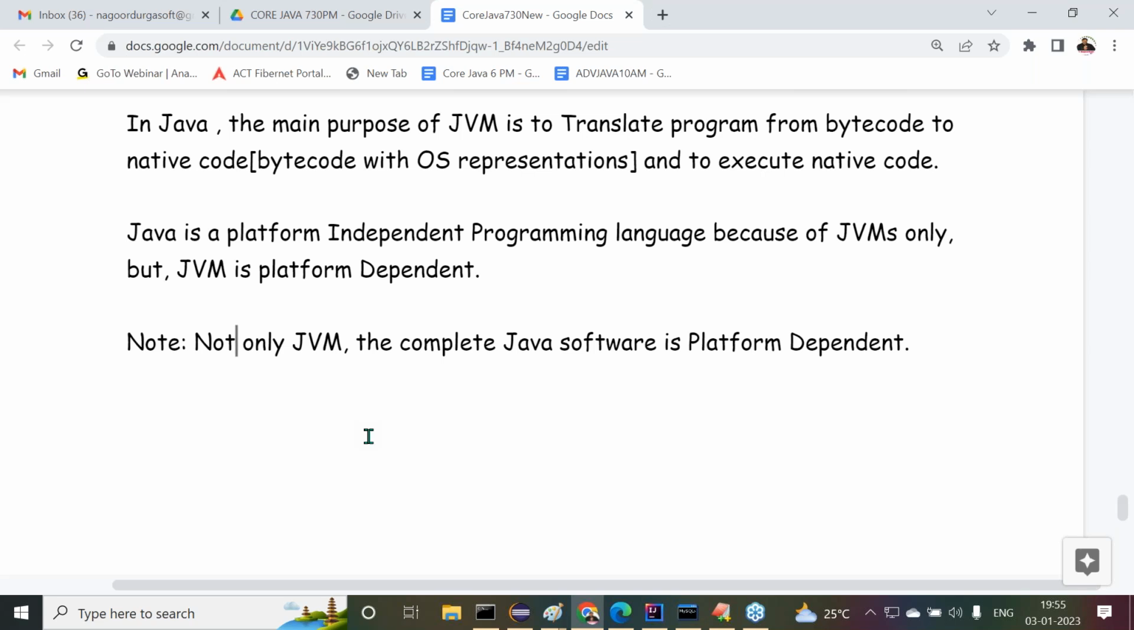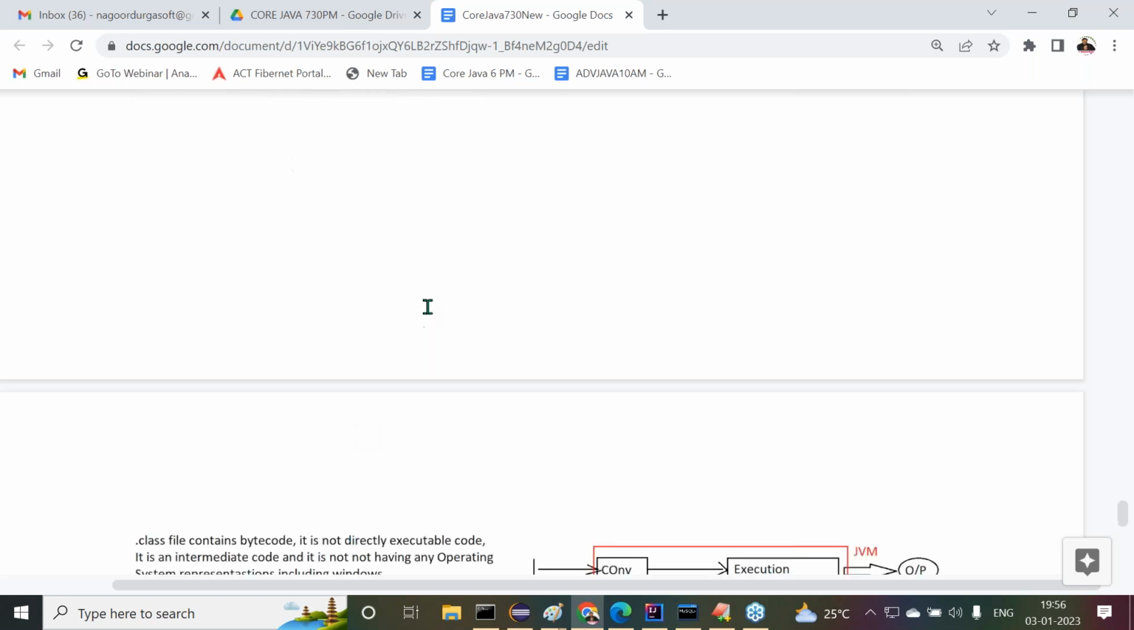Then what do I have to do? On my first computer, in my Windows operating system, I need to install Windows specific Java software. And on my other machine, my Linux operating system, I have to install Linux based Java software. Then only we are able to get our outputs. Got it or not? Right, sir. This is the point we understood.